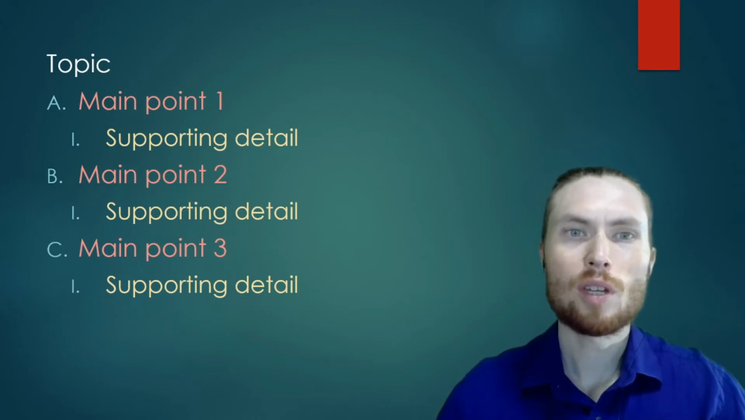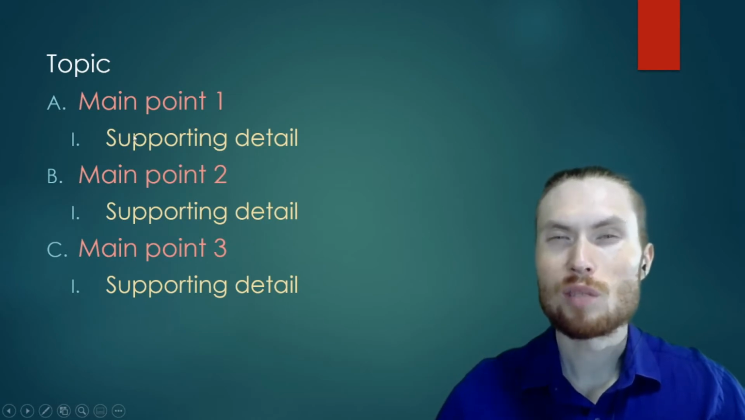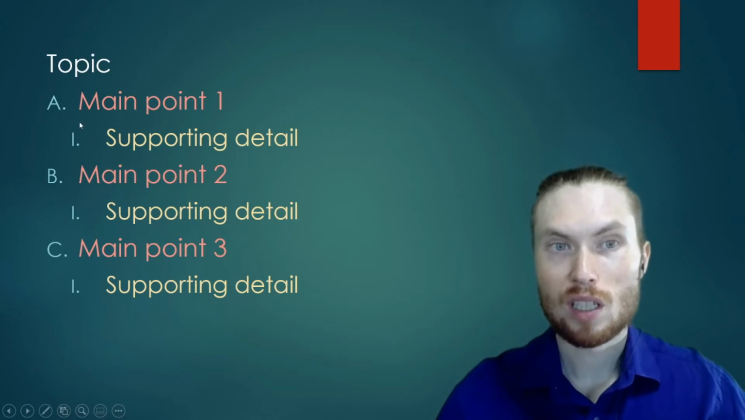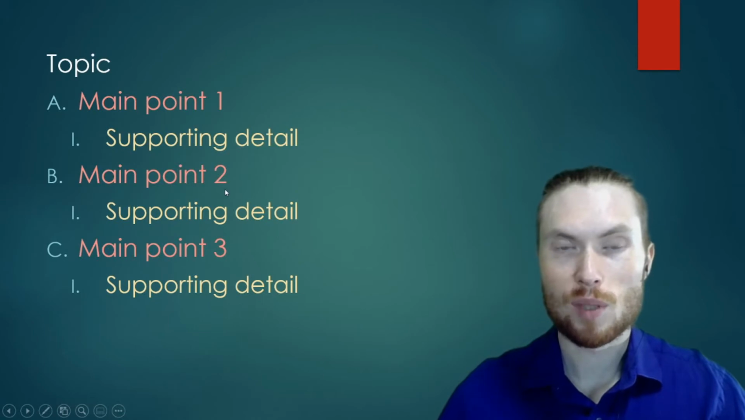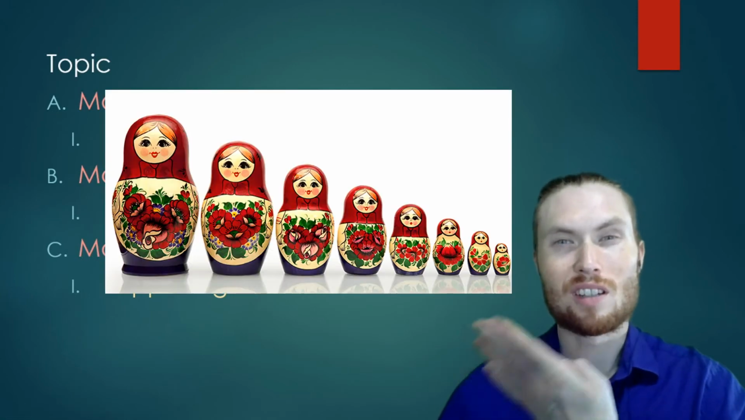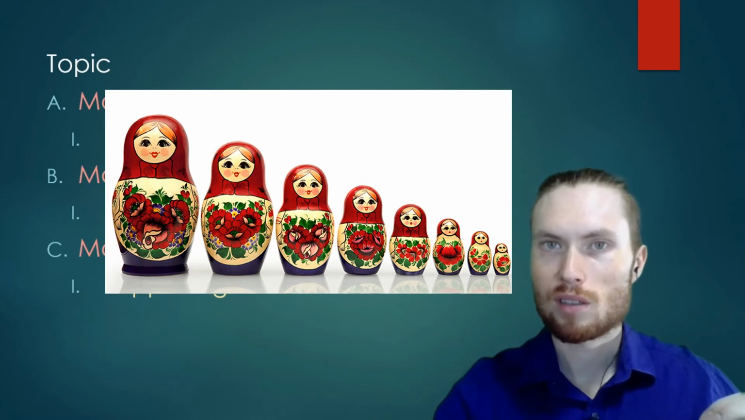And so each main point has supporting details, usually more than one. And so this supporting detail supports this main point. This supporting detail supports this main point, etc. So paragraph organization is sort of like Russian nesting dolls. The ideas become more specific in each main idea.